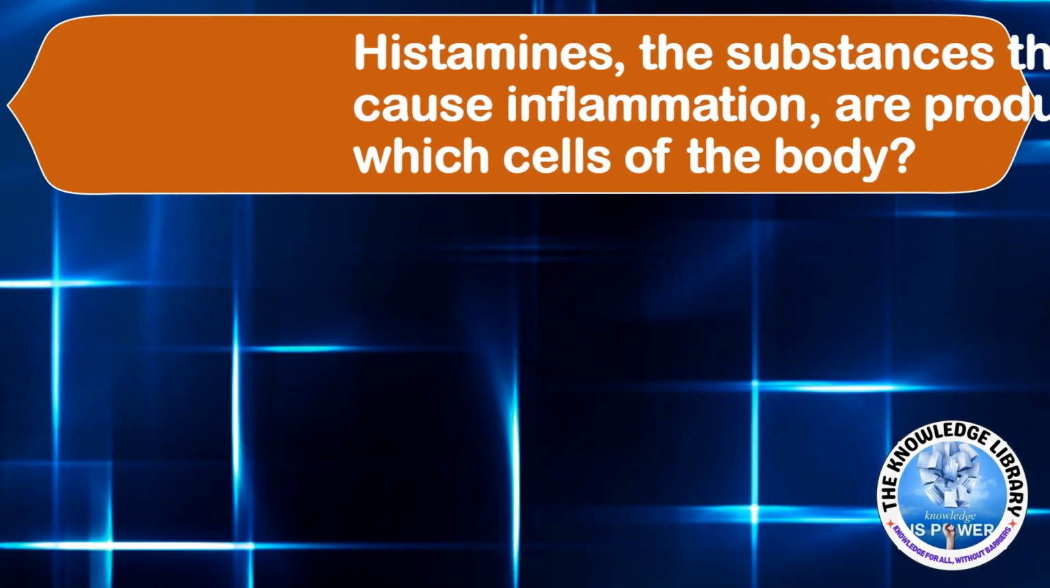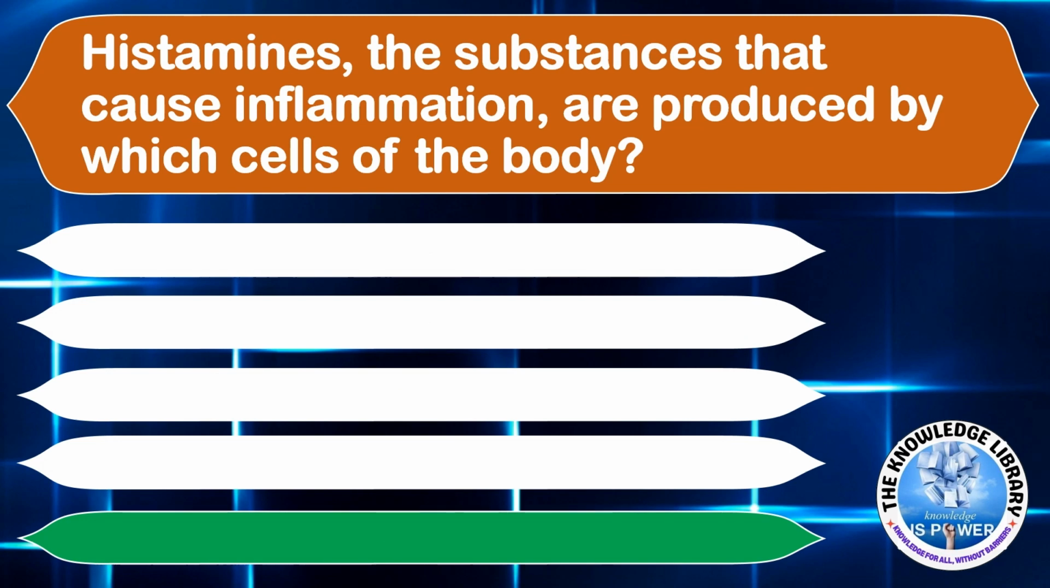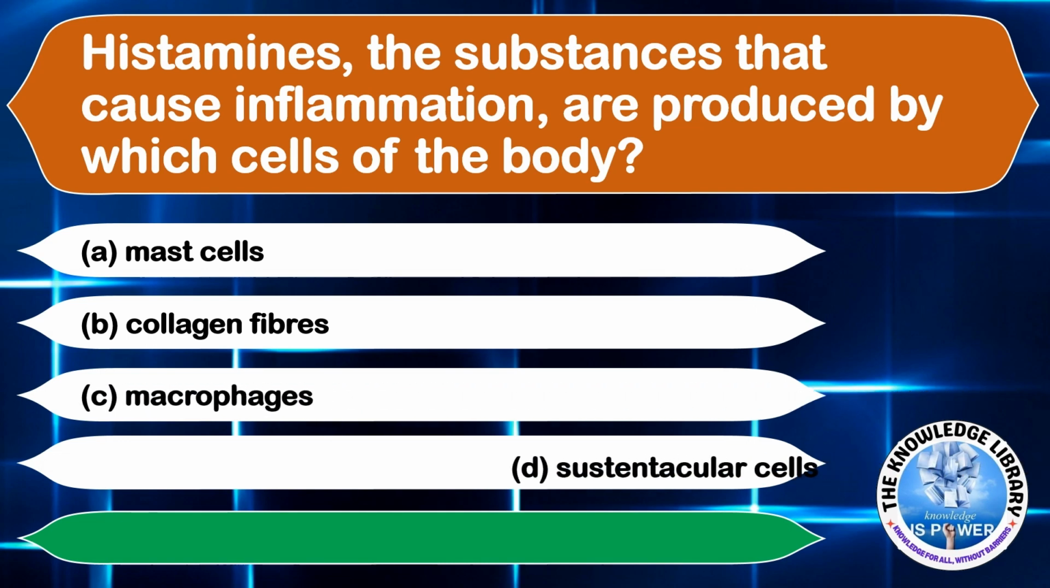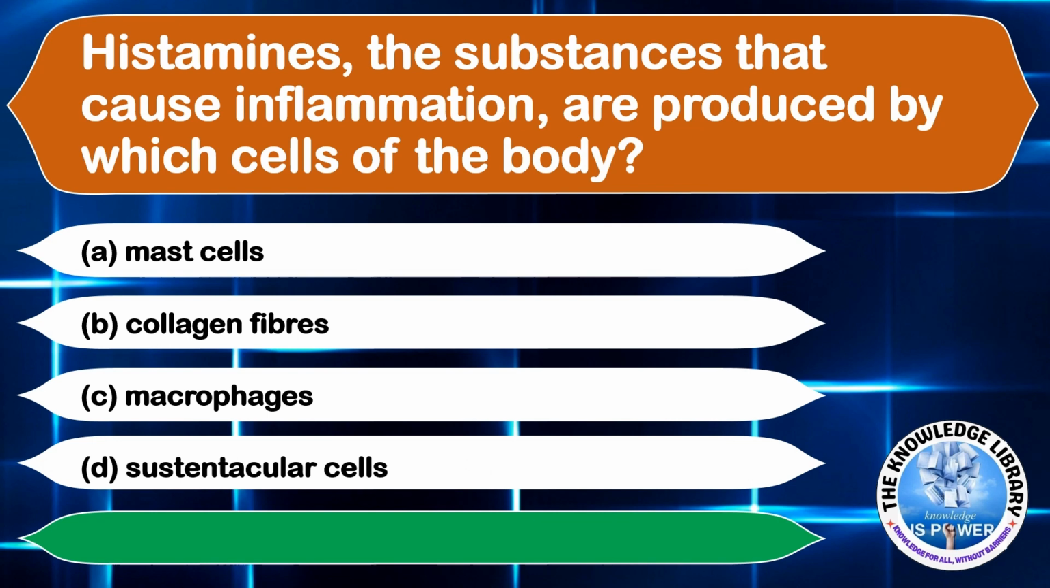The next question is, histamines, the substance that cause inflammation, are produced by which cell of the body? Option A, mast cells. Option B, collagen fibers. Option C, macrophages. And option D, sustentacular cells. The correct answer is option A, mast cells.